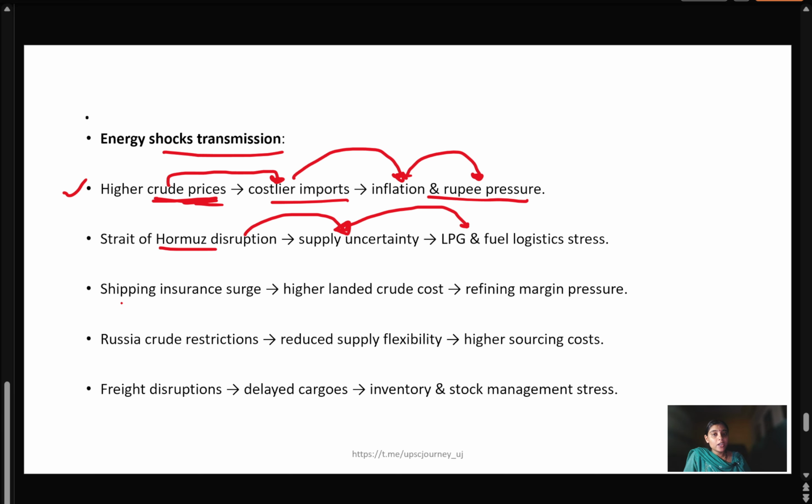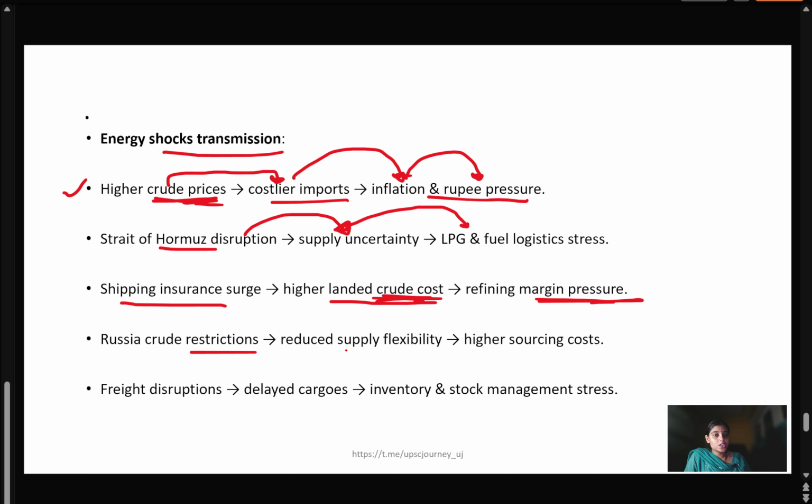If there is a shipping insurance surge, meaning an increase in shipping insurance, there will be a higher landed crude cost. Because of this higher insurance cost, there will be a higher crude cost and refining margin pressure, which again will put pressure on the refining sector.